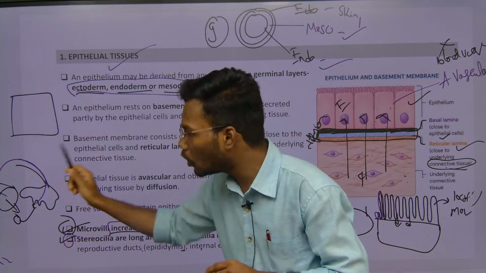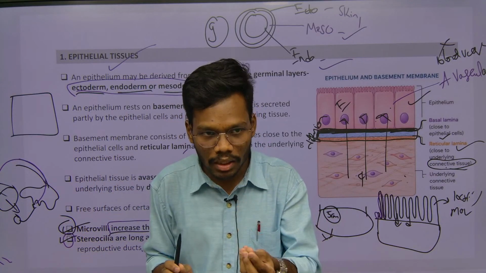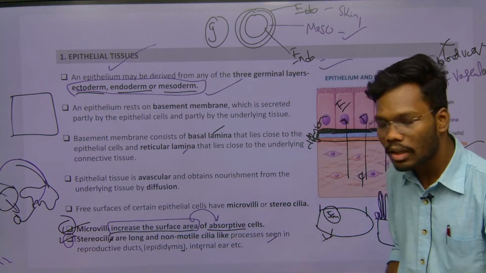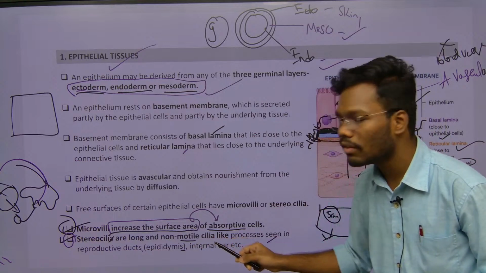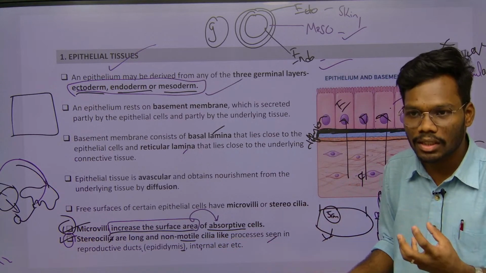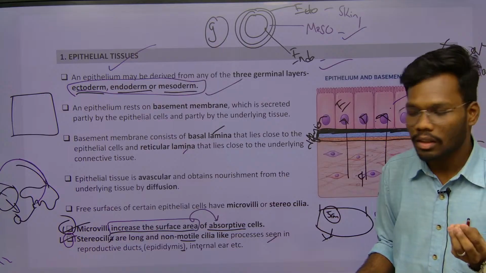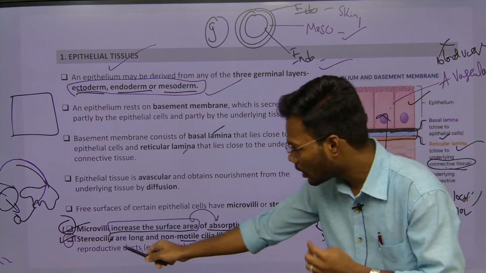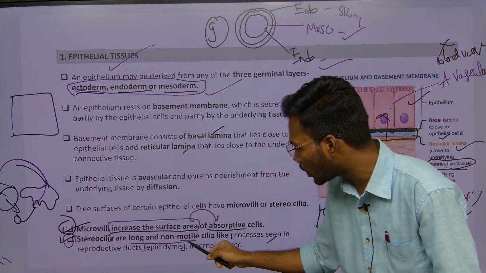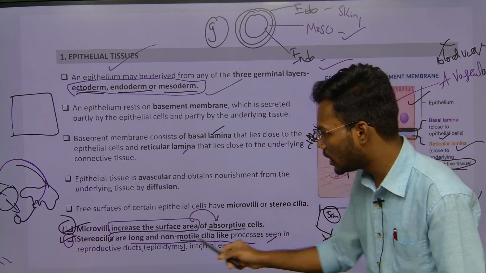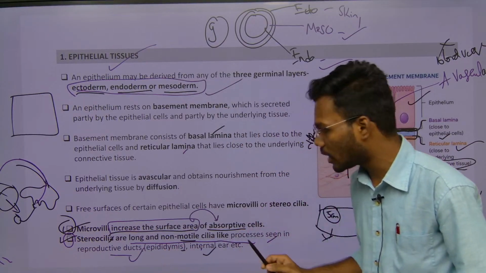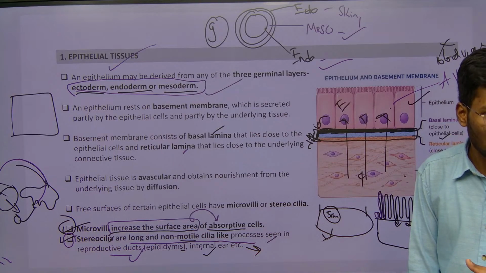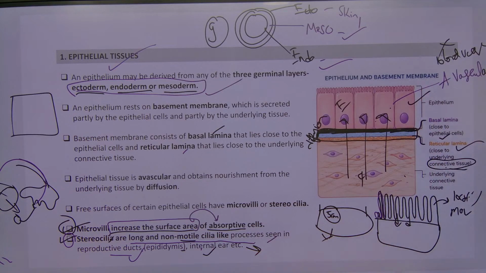Because the fallopian tube has some modified epithelial cells. Those are called what? Stereocilia. This is helpful for what? Motile function. So stereocilia are helping the non-motile cells. Stereocilia are long non-motile processes seen in reproductive tracts or internal hair, responsible for the movement of some molecules. Understand? So those are the two different kinds of modified cells.